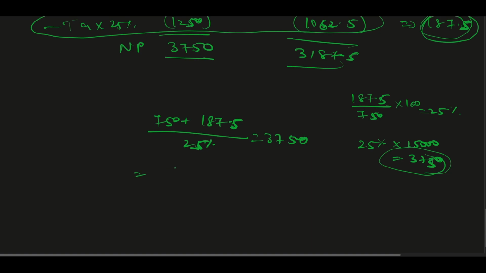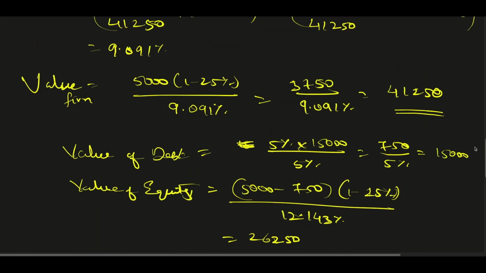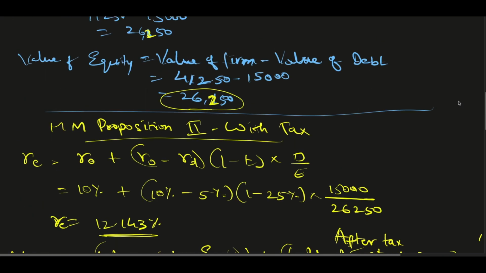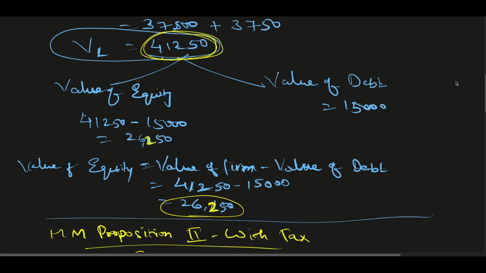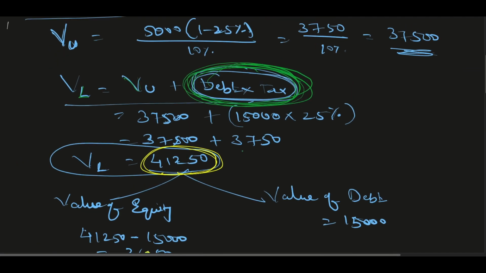If I add up, it comes as 937.5 divided by 25%, which is 3750. So that 3750 is nothing but 25% of 15,000, and the value also here is going up by 3750 only. See here, it is going up by 3750.